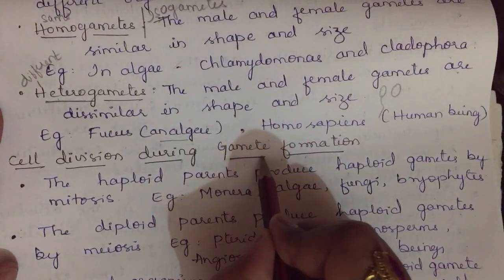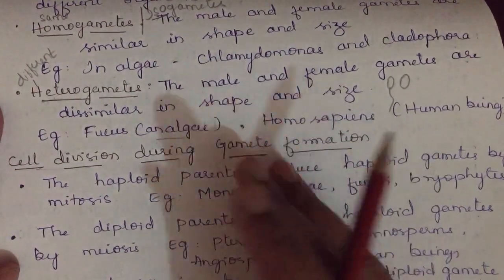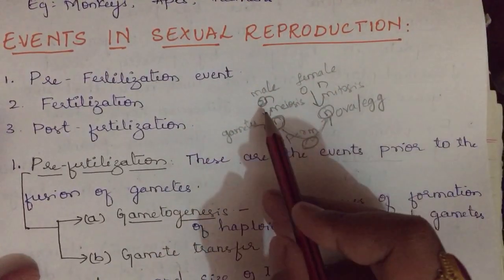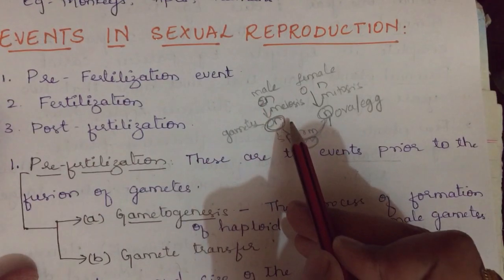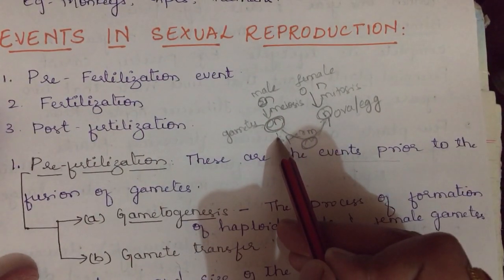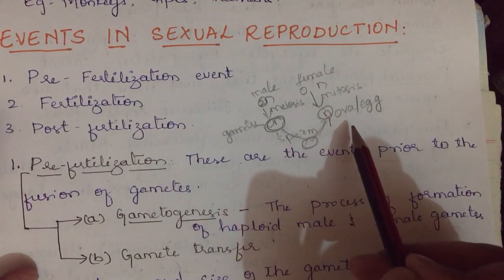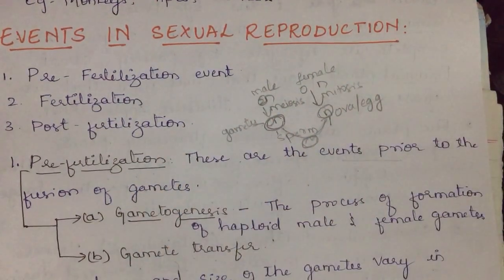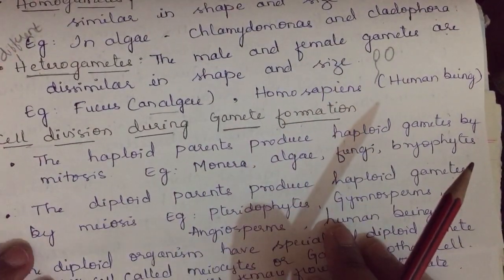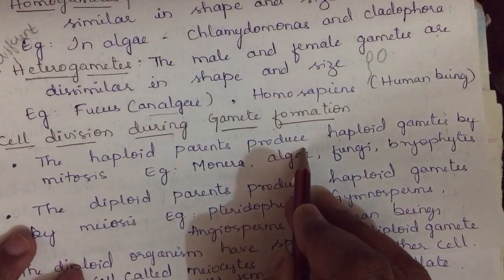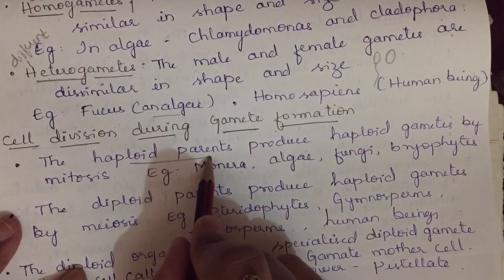Now during gamete formation, which type of cell division takes place? Just now I said in the beginning of the class, if a parent has a diploid number of chromosomes, it will undergo meiosis to produce haploid gametes. If the parent is haploid, it will undergo mitosis to produce haploid gametes. Haploid means a single set of chromosomes.